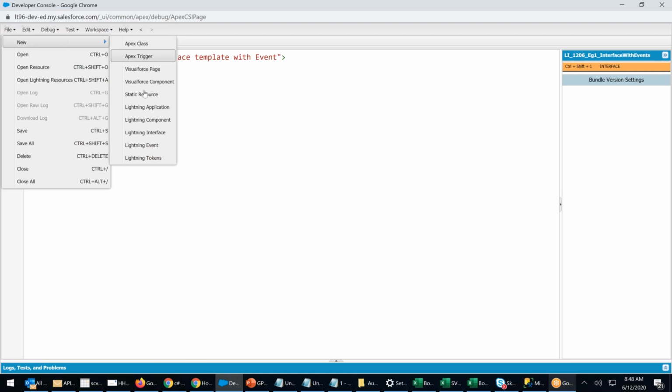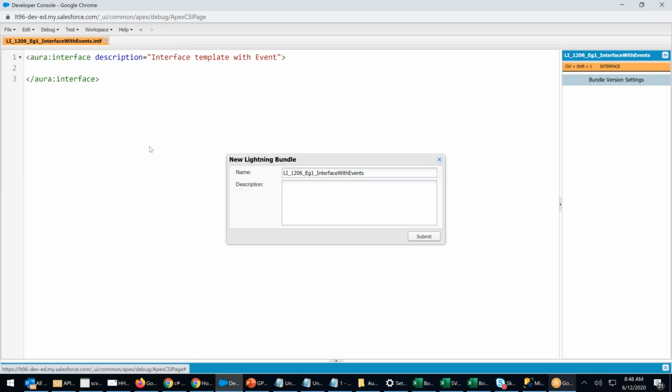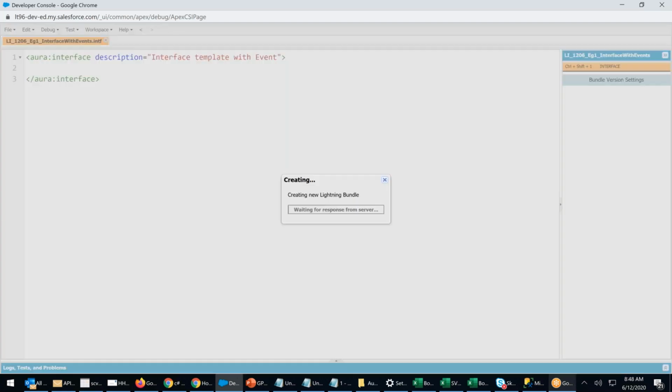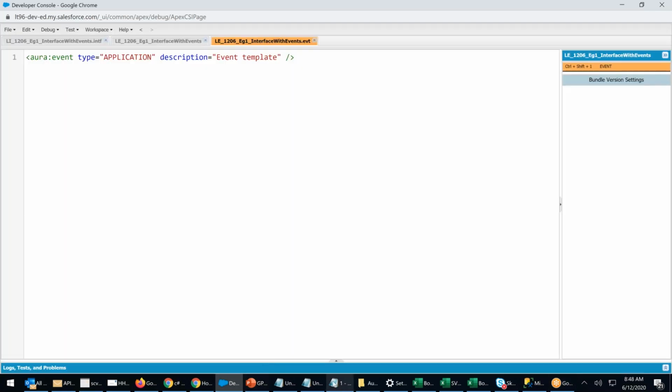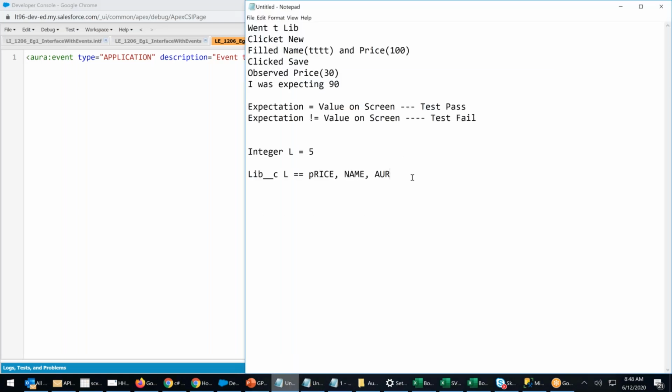So now what am I creating? File, new, lightning event. Lightning event 1206 example 1. I copy the name. This is the event that I'm creating.